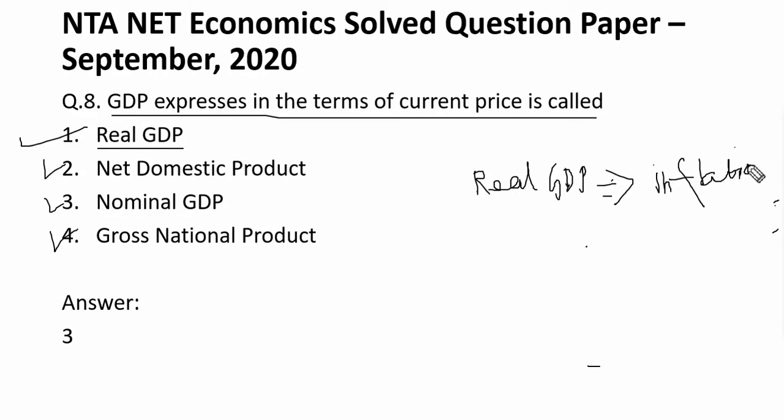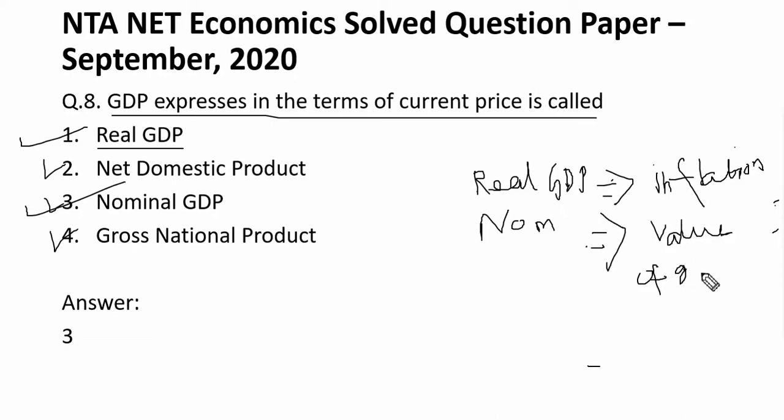And we know that nominal GDP is something which takes into account the value of goods and services using current prices. So it uses current prices. So our answer will be number 3. Okay.